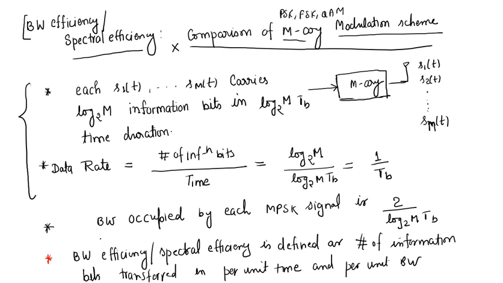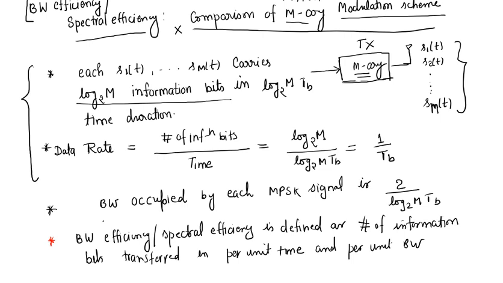So if you take any M-array modulation scheme, any M-array transmitter transmits M possible signals, and each of the signals carries how many information bits? Log 2 M information bits, and the time duration taken by each of these is log 2 M Tb.